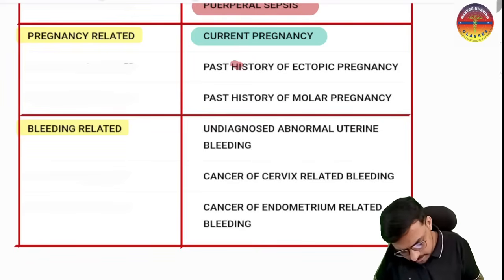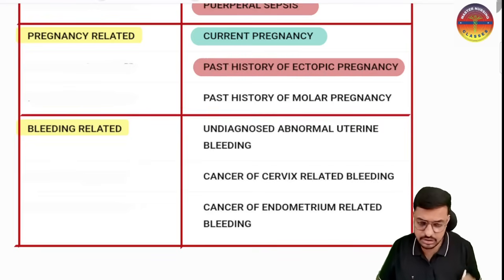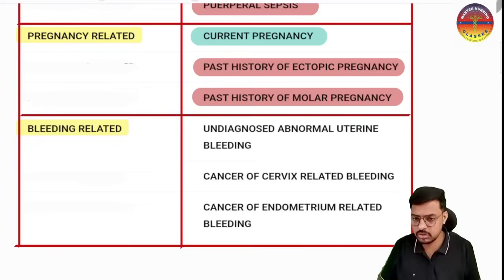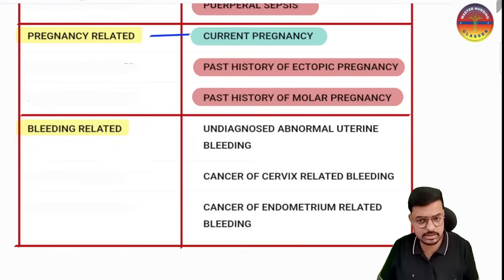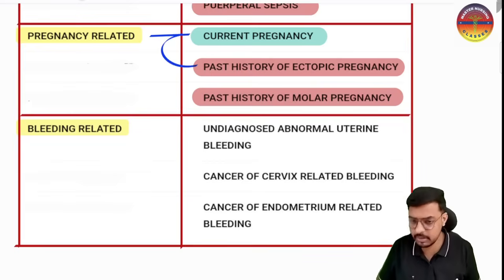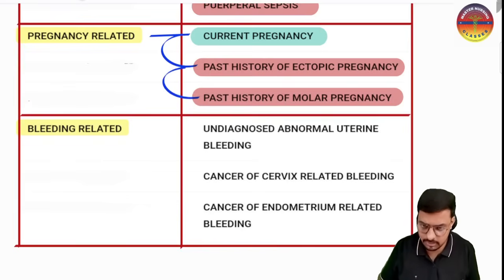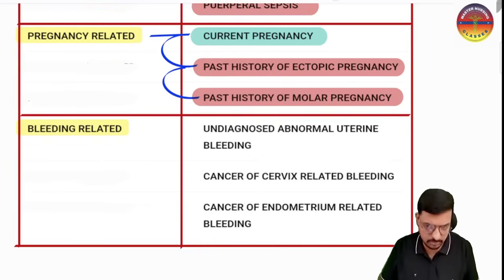And if the female has a past history of ectopic pregnancy, or a past history of molar pregnancy, IUCD is contraindicated. So in these three situations, current active pregnancy, past ectopic pregnancy and past molar pregnancy, IUCD is contraindicated. These are the three very important contraindications related to pregnancy you have to remember.